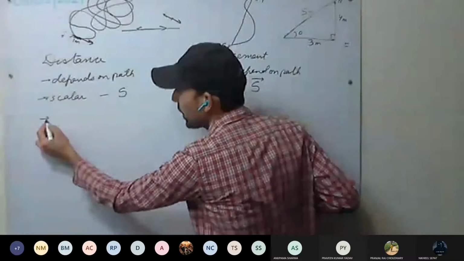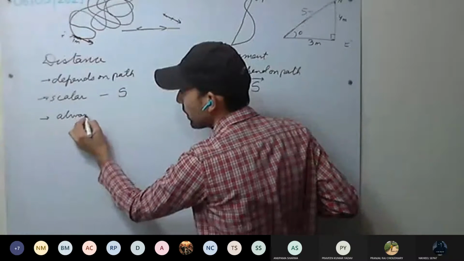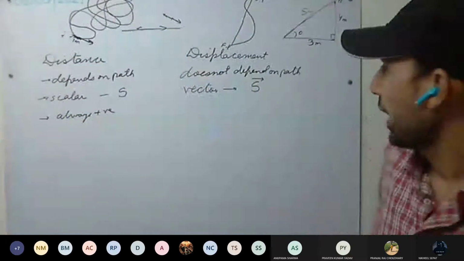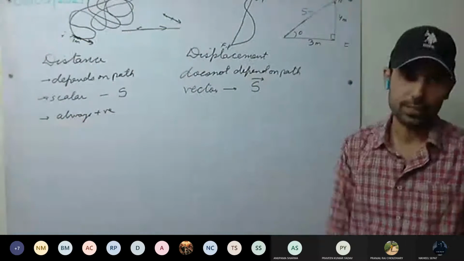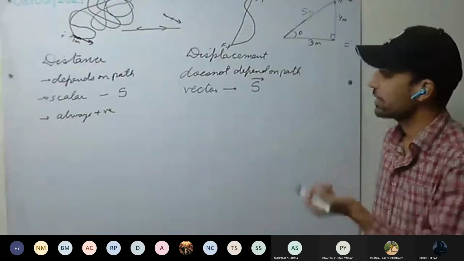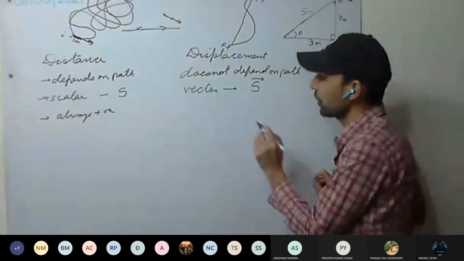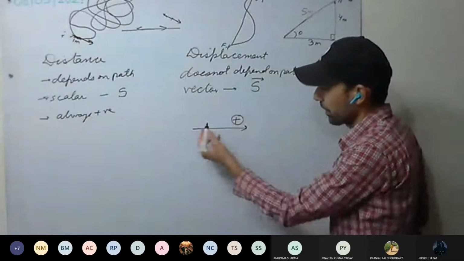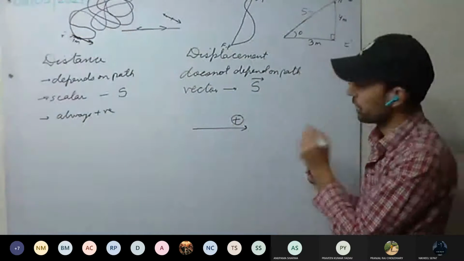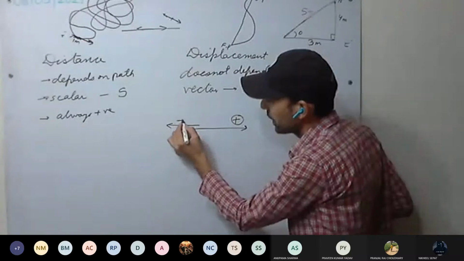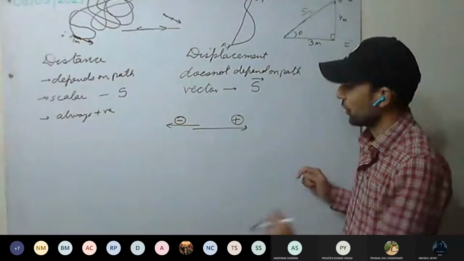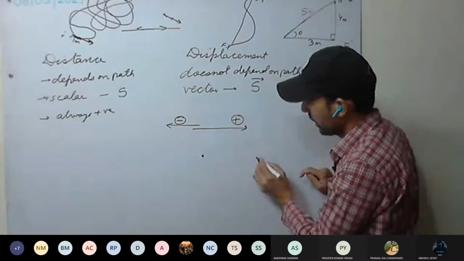Now, distance is always positive, and displacement can be positive or negative. What does that negative sign represent? For example, if we take this direction as the positive direction, as we usually do, it means this direction will be the negative direction. Understood? So for example, this is our body.